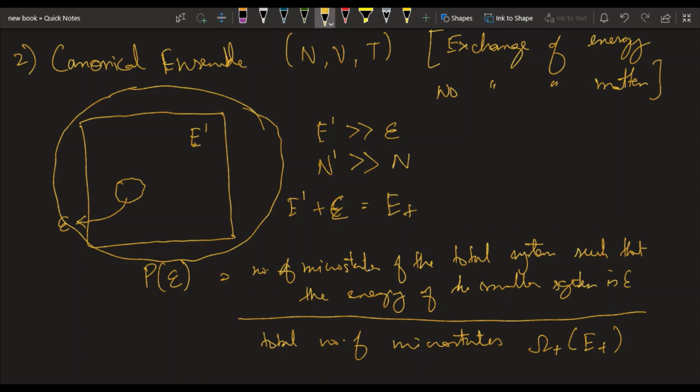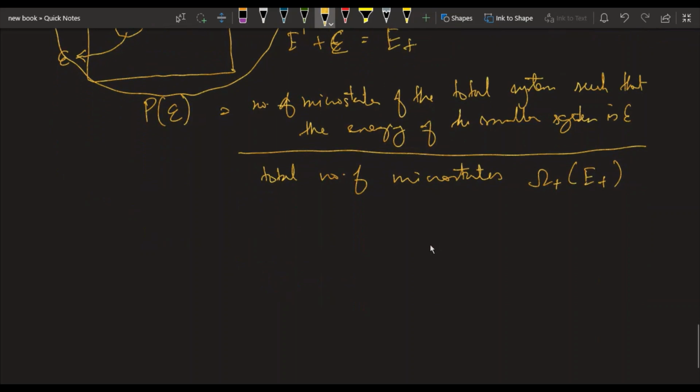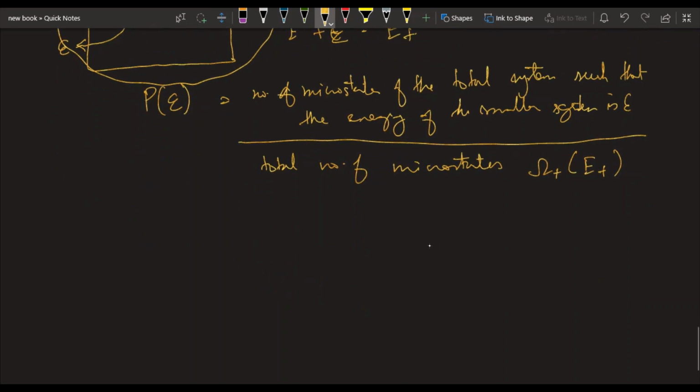So this P of epsilon becomes omega dash E dash. So this goes without saying that we have used the assumption that E dash is much bigger than epsilon here.